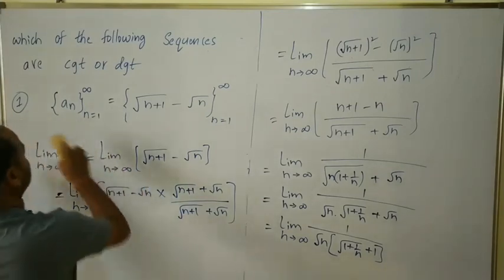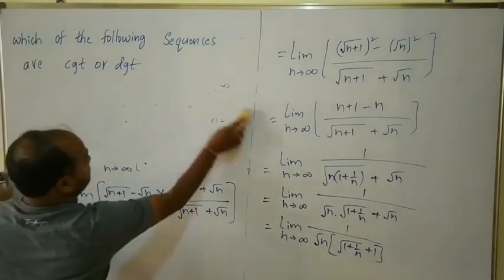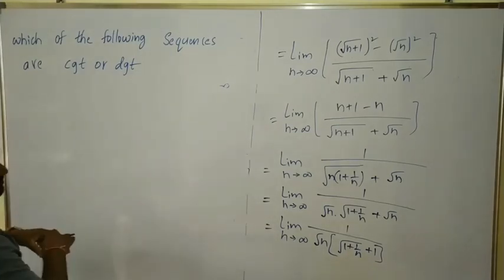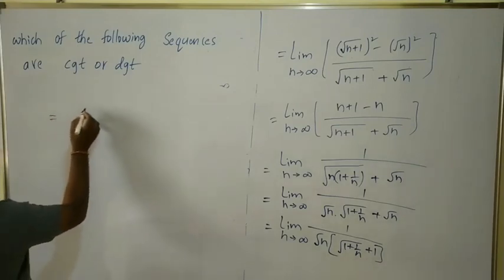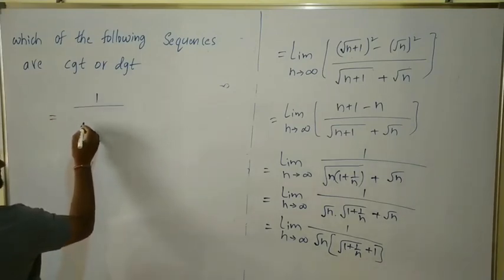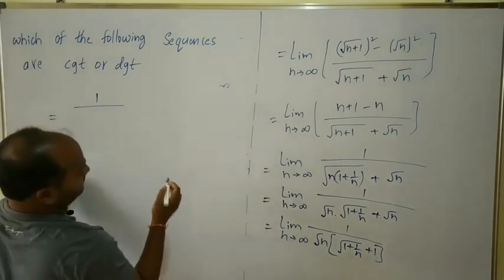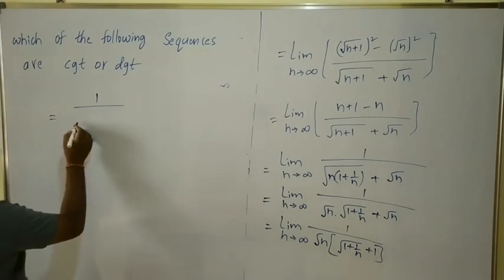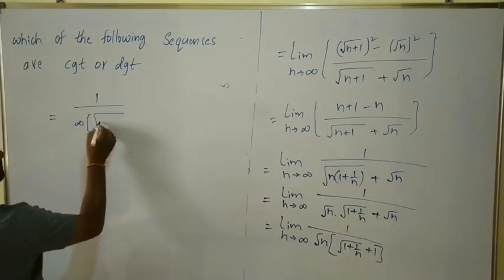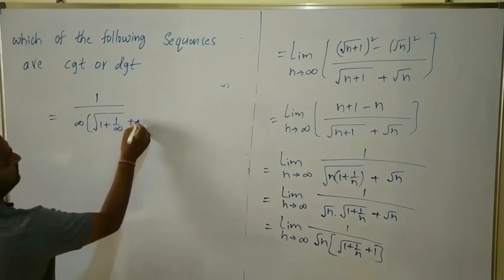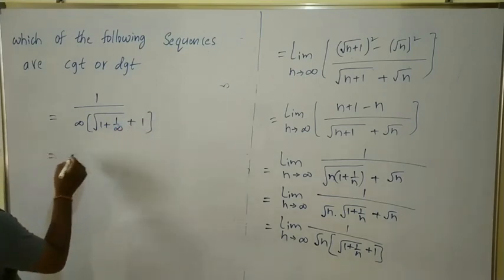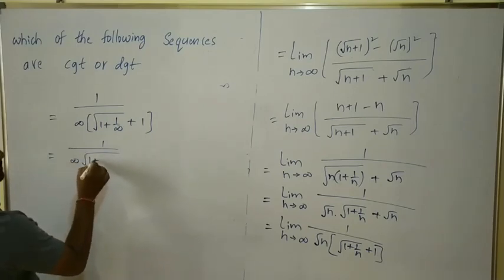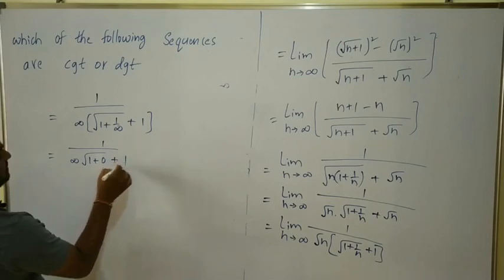Applying the limit, we get 1 by infinity into (under root of 1 plus 1 by infinity, plus 1), which equals 1 by infinity into (under root of 1 plus 0, plus 1).